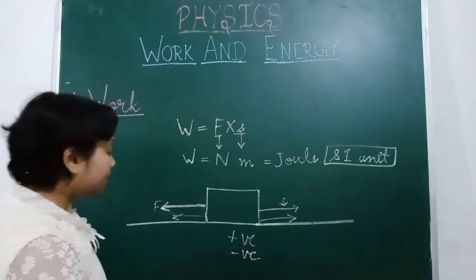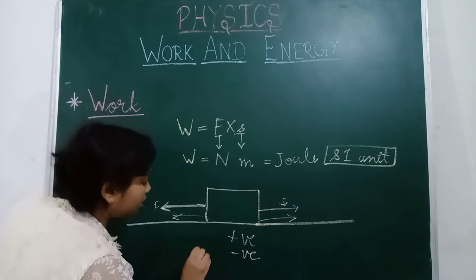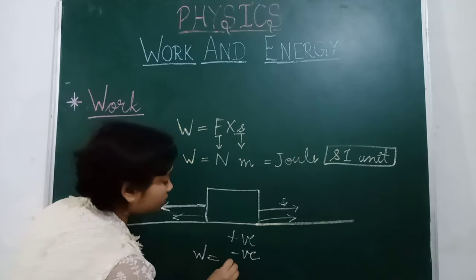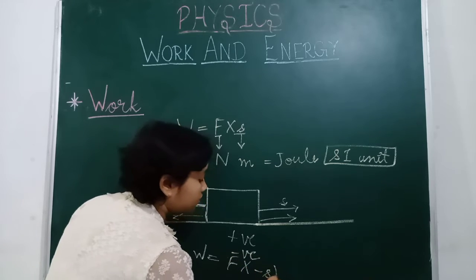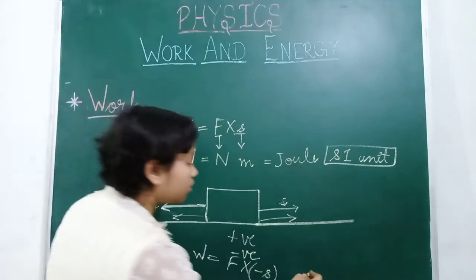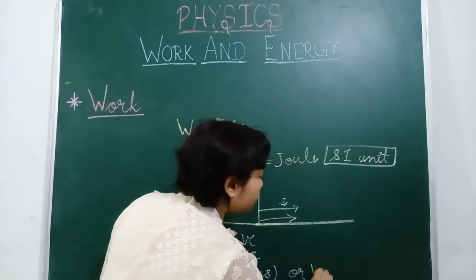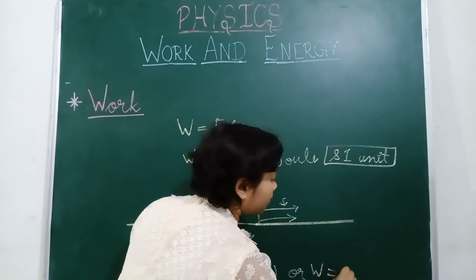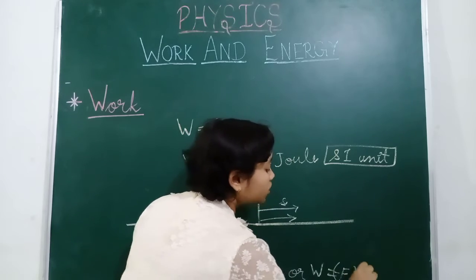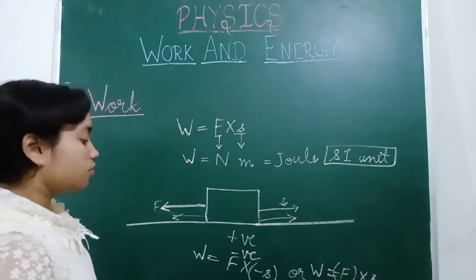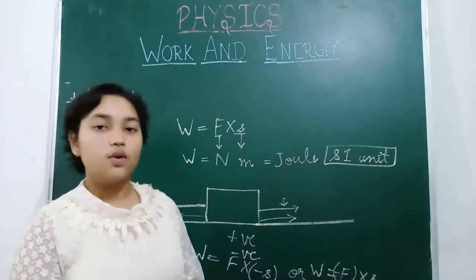So we can either write the formula as W = F × (−S), or W = −F × S. Both conditions are the same, with the work being negative.